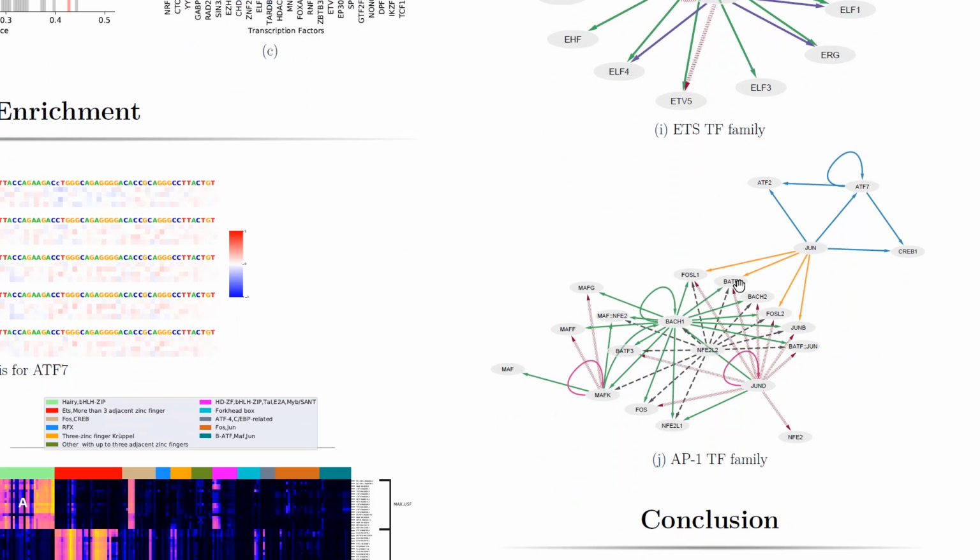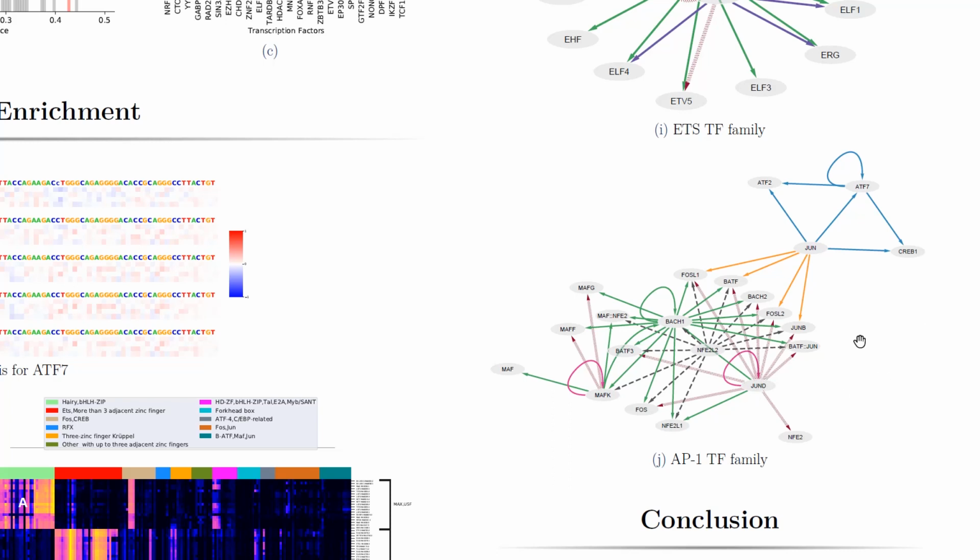We then look at another grouping here, which is the AP1 transcription factor family, which contains subfamilies of FOS, MAF, JUN, and ATF. We notice that for JUND, for example, most of the AP1 transcription factors are enriched in all three cancerous cell types.